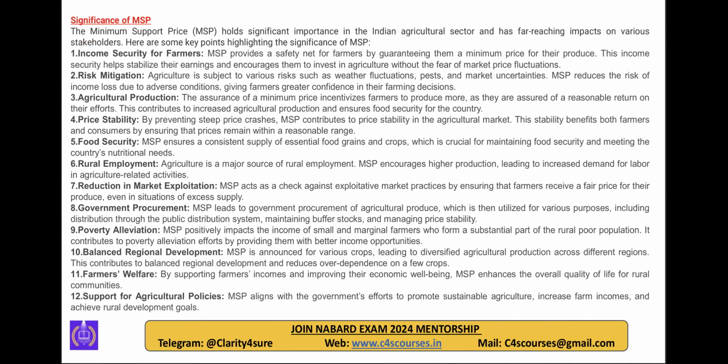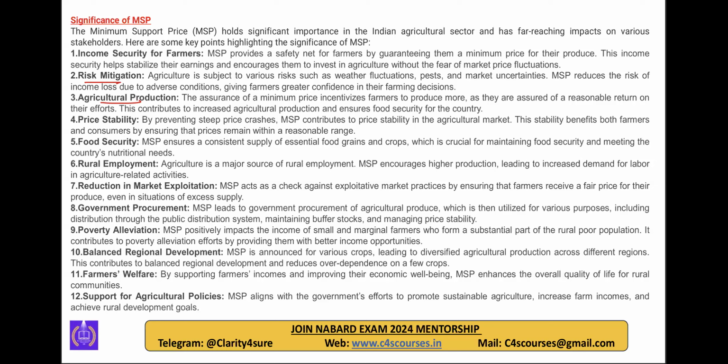Then the significance of MSP, its importance. They can ask you what the significance of MSP is, as you must have seen in the UPSC question. So what are the significance and importance? You can write it. First, income security for farmers, because you are supporting the farmers on their cost of production. Second, risk mitigation: the marketing risk, that I will not get the right prices, is reduced since it is pre-announced before the sowing. So farmers are assured that if I sow this I will get this price because the government is giving the guarantee. So risk mitigation is there. The second importance: agricultural production will increase because farmers will be motivated to sow more.